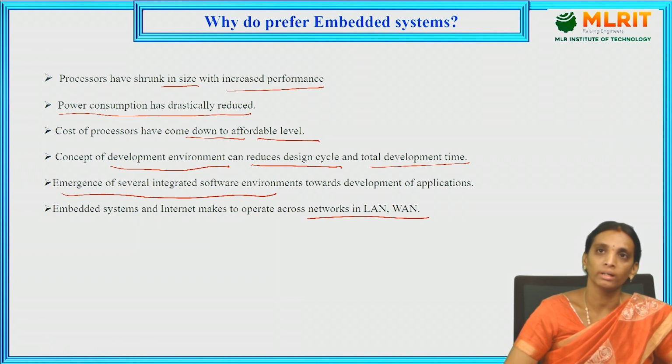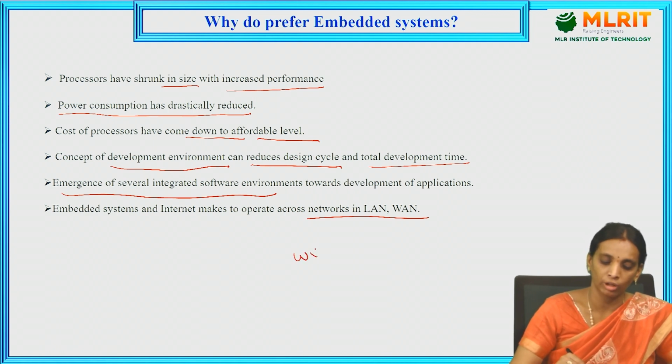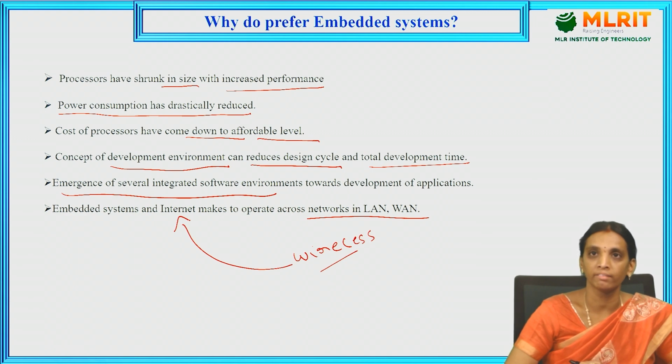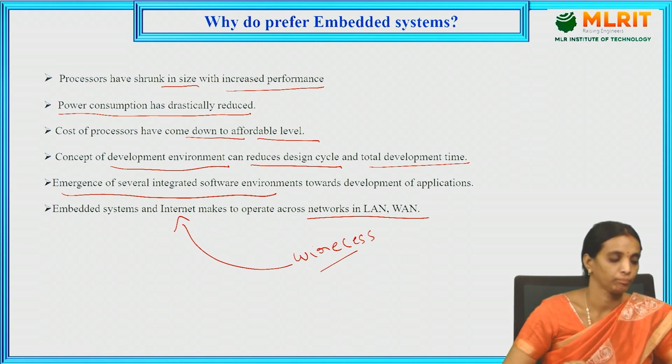Nowadays many embedded system applications are used in wireless environments. Because of this internet and wireless network integration with embedded systems, we can use the systems in LAN and WAN. These are the advantages of embedded systems.